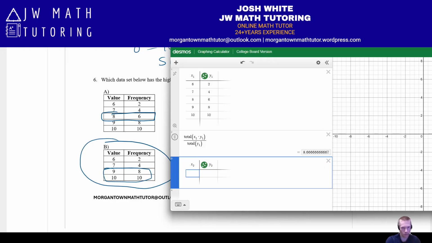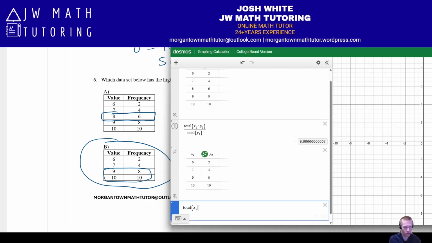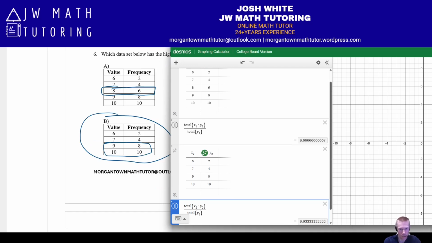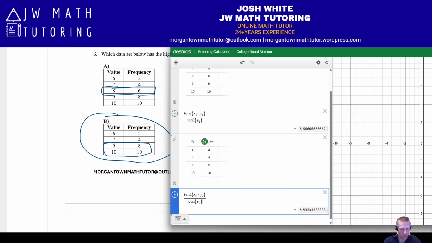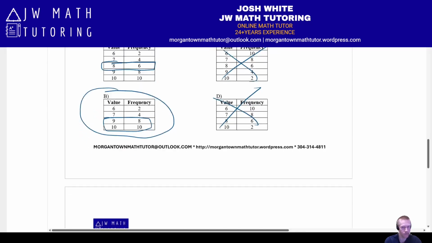Here is the mean for B. So I'm going to type in the exact same thing now, except of course I'm going to use x2 and y2, since those are from the table where I typed it in. Notice it's a little bit larger. It is 8.83 repeating. So this just confirms that the mean for data set B is going to be higher than the mean for data set A.